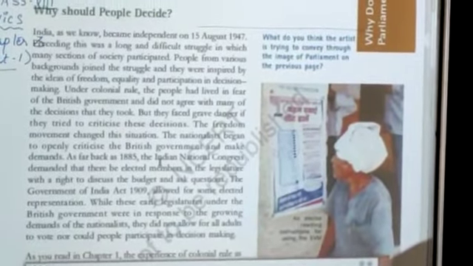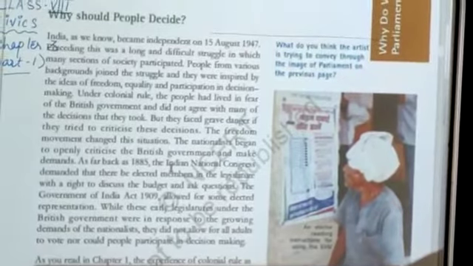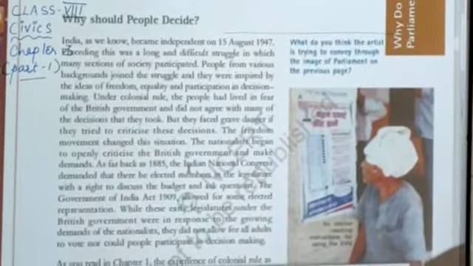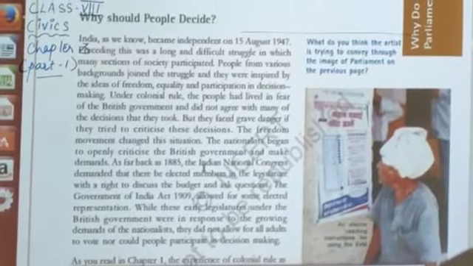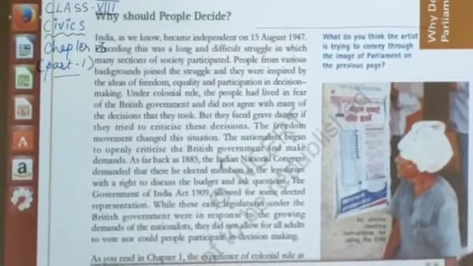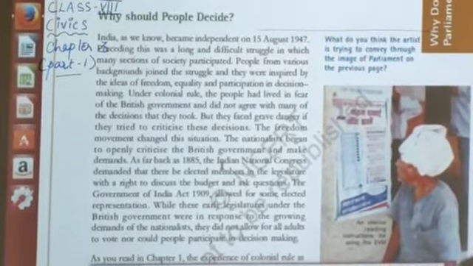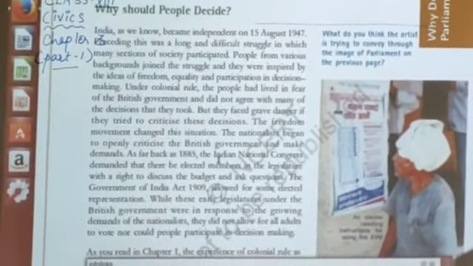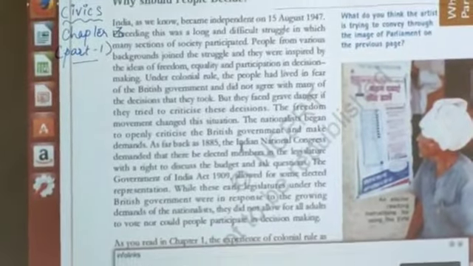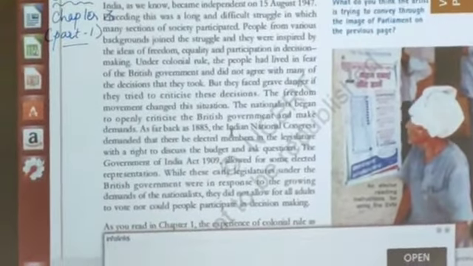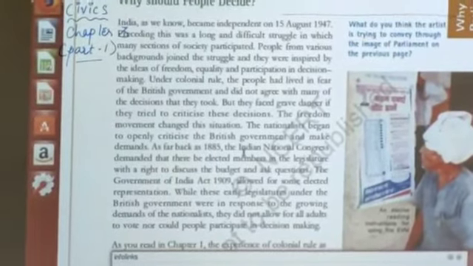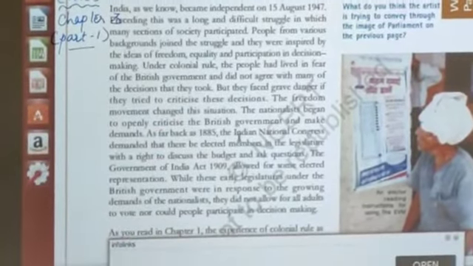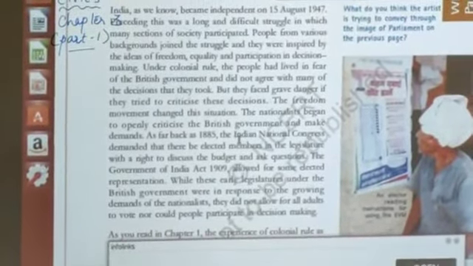Under the colonial rule, during the British rule, the people lived in fear of the British government and did not agree with many of the decisions that they took. People were very upset about whatever decisions were taken by the Britishers, the colonial rulers. They were afraid, even when our own people at that time were taking any decision, that whether this decision would work or not. So that was again a problem. So what happened?